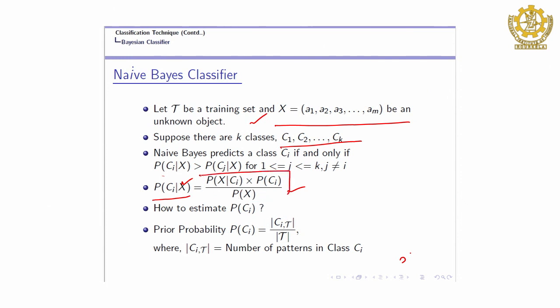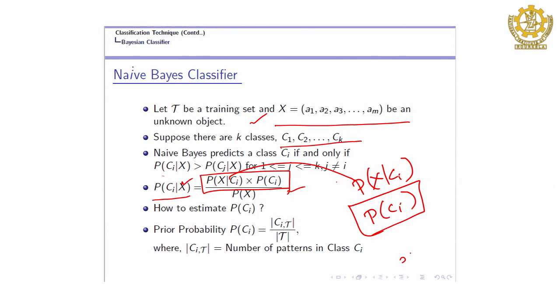It has 2 parts. One is the probability of X given a class C I, and the other is the probability of C I. How do you compute each of these? We will study them one by one.